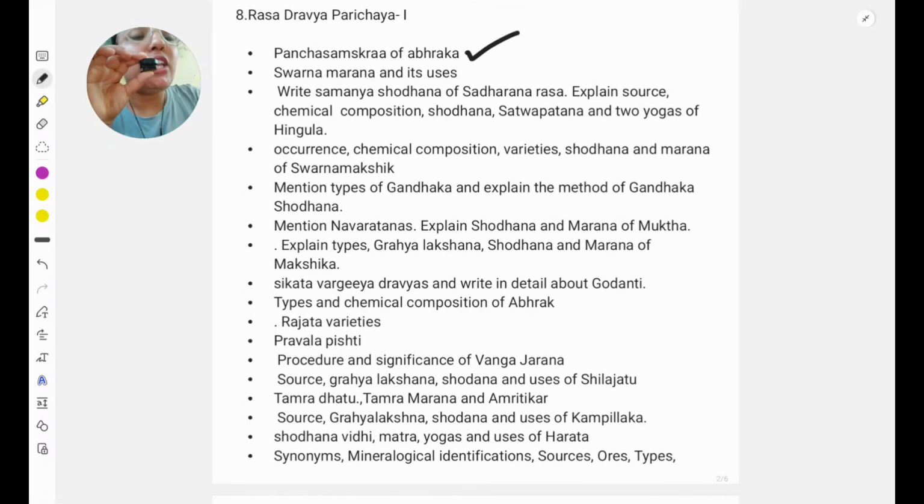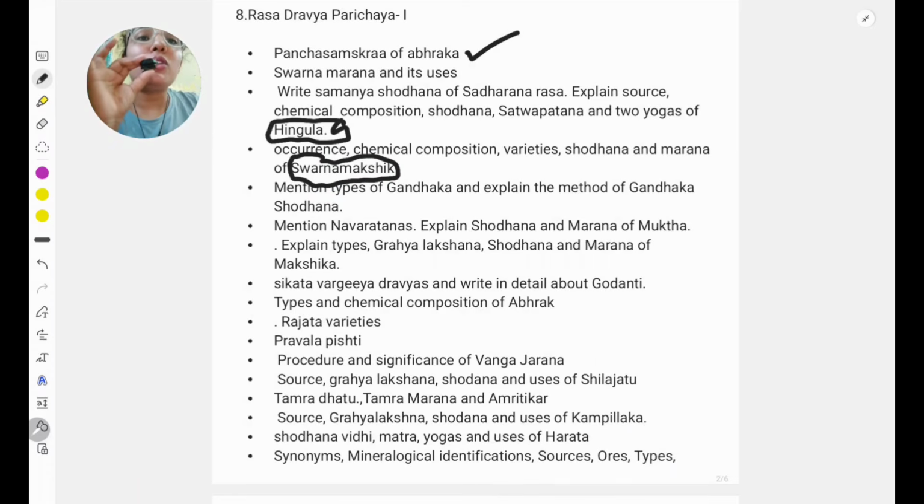Then important is Hingula. Hingula is very important because it is asked in so many papers. So first you should know Hingula is included in which group. Then basic, what is Hingula's formula? Then Hingula Shodhana and Hingula Marana, dose and formulations. Next important thing is Swarna Makshika. After Abhraka, Swarna Makshika is there.